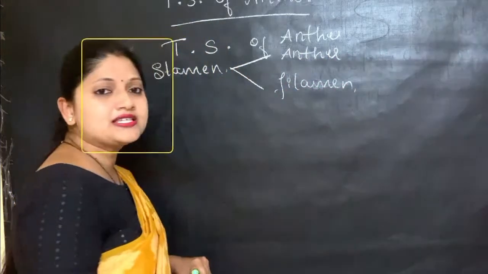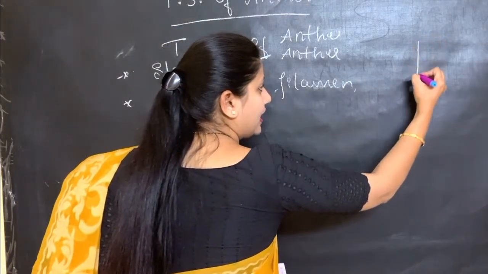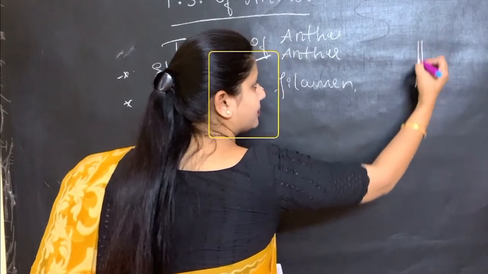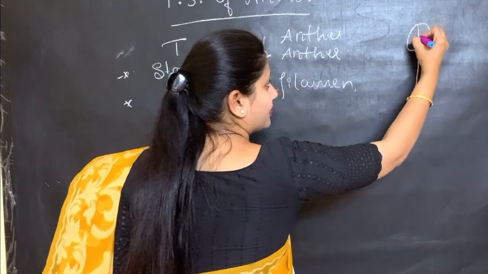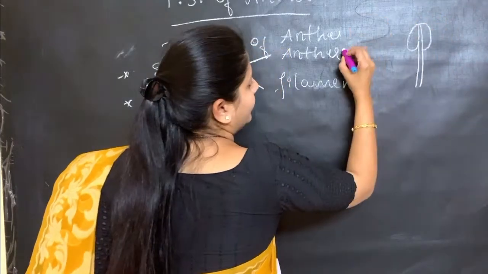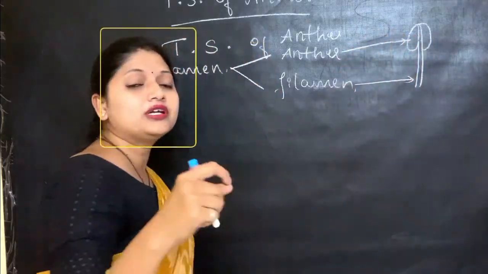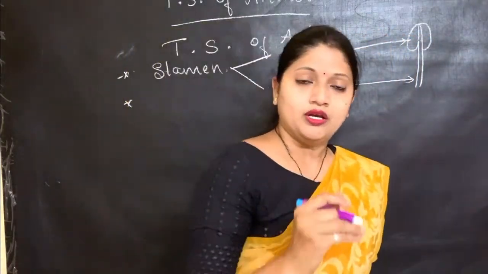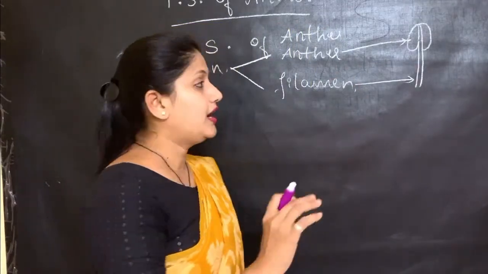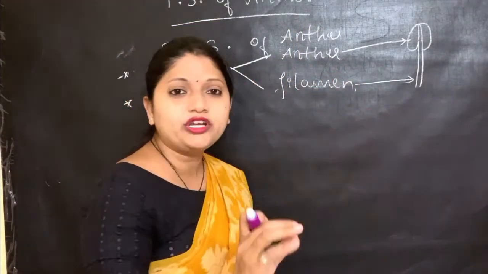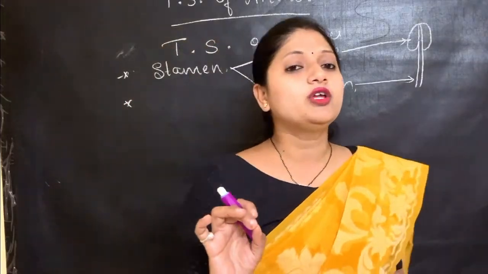When you write this anther and filament, just show what is an anther and what is a filament. See, writing it this way will really fetch a good impression on whoever is correcting your paper. Writing content simply in point format is different, and presenting it in a beautiful way is very important. And biology is all about the presentation.